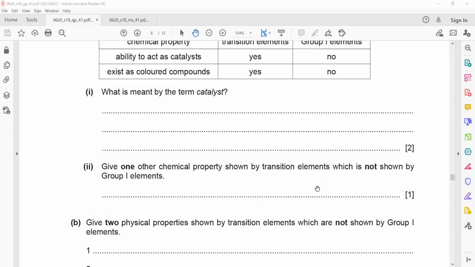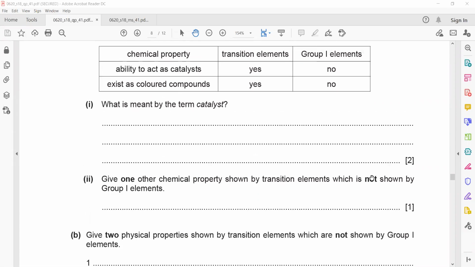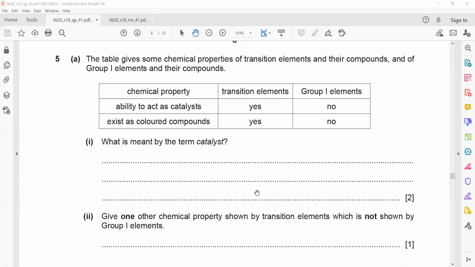Give one other chemical property shown by transition elements which is not shown by group 1. Another chemical property. Now they already mention physical property. Melting point is a physical property, not chemical. Forming a colored compound, they already mentioned, because in the question they ask, give one other chemical property shown by transition which is not shown by group 1. So already 2 of them they already showed.